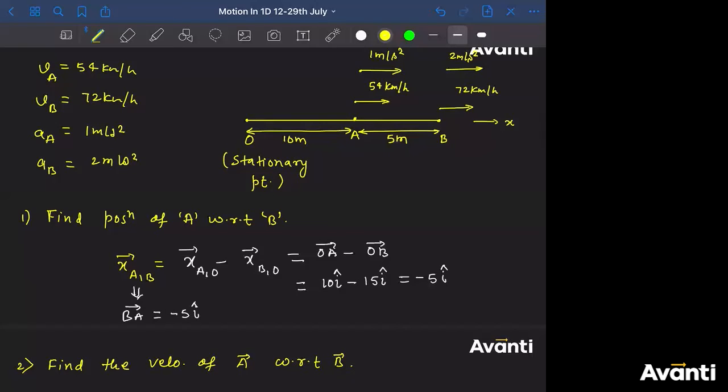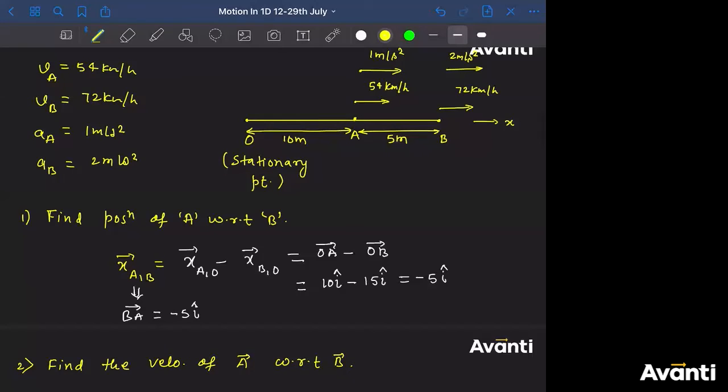See the unit. Did I give you velocity in terms of meter per second or kilometer per hour? You have just taken the difference. But yeah, correct, Meghna, so correct it. I'm asking you, what is the velocity of A with respect to B in terms of meter per second? So first convert that kilometer per hour into meter per second, and then find out the answer.